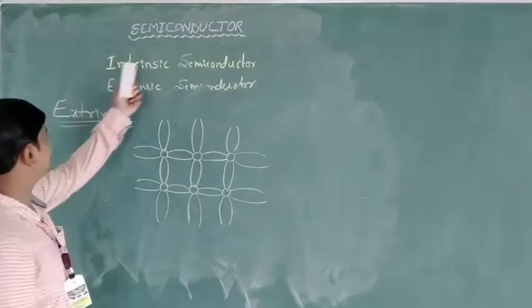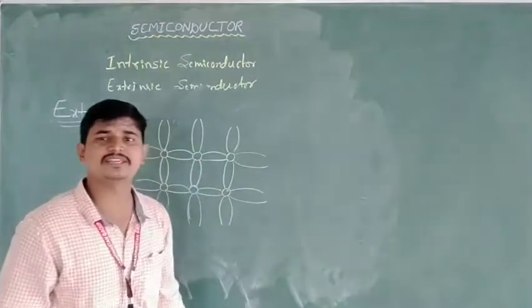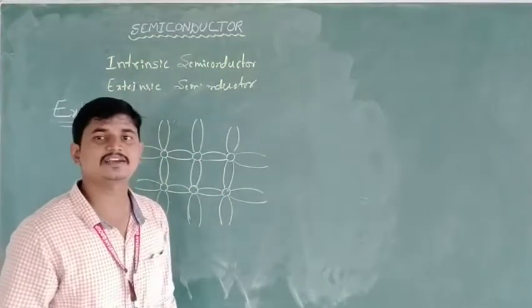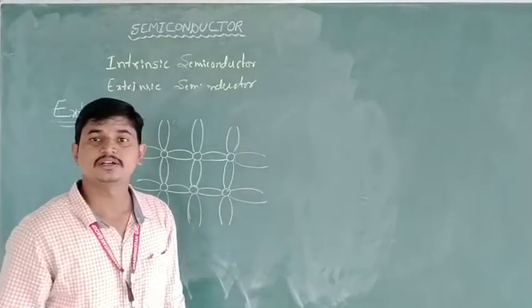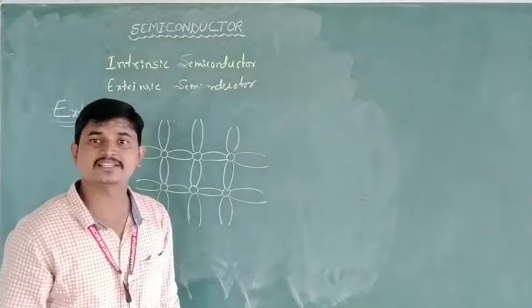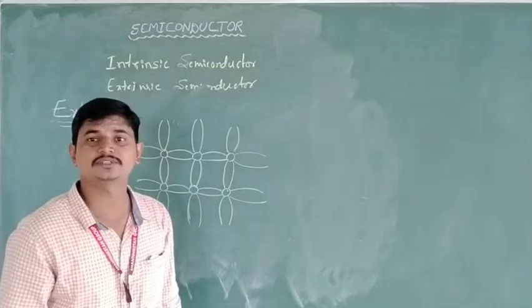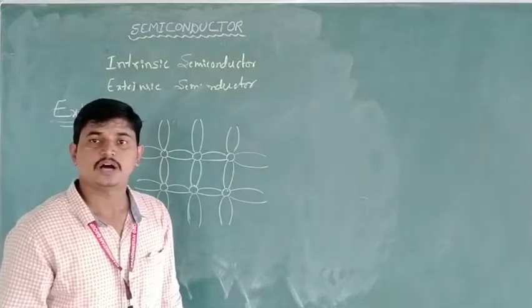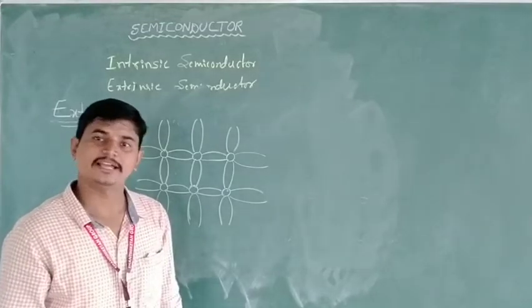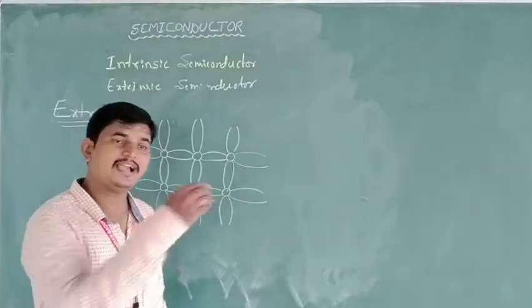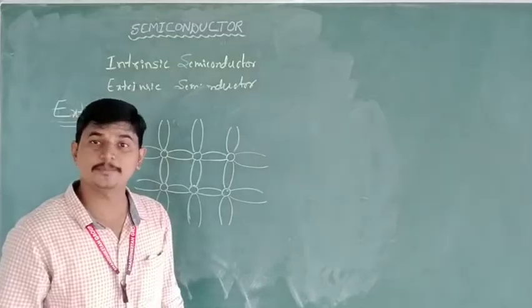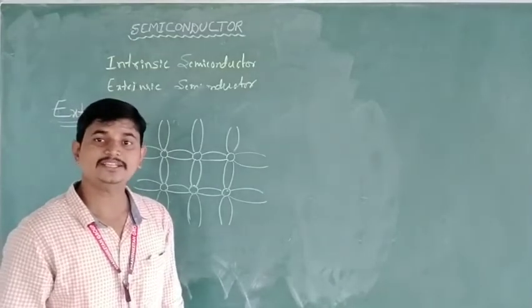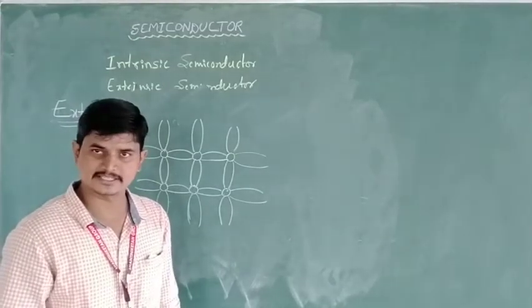Examples of intrinsic semiconductors are germanium and silicon. To silicon and germanium, we need to add some impurities like phosphorus, arsenic, indium, gallium, aluminium. If we add those impurities, which are trivalent and pentavalent impurities, then its conductivity increases.